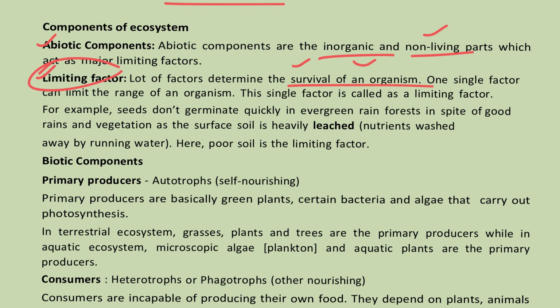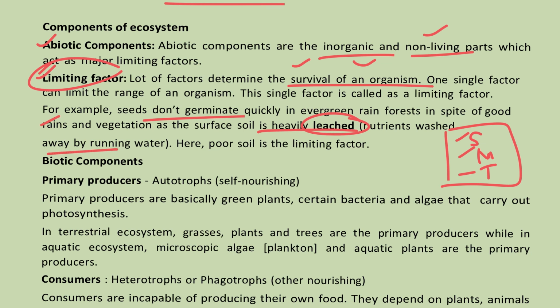For example, seed germination happens only with certain environmental factors. Nutrient soil has to be there, certain moisture has to be there, and a particular temperature only supports the seeds. These are the environmental factors. Generally, evergreen forests have more rainfall, but the soil is not supporting because of the leaching effect. Rainfall is taking away all the nutrients existing in the soil. Because of that, we can say that soil is not a supporting factor for plant growth. This is one of the limiting factors. This example can be easily recollected.